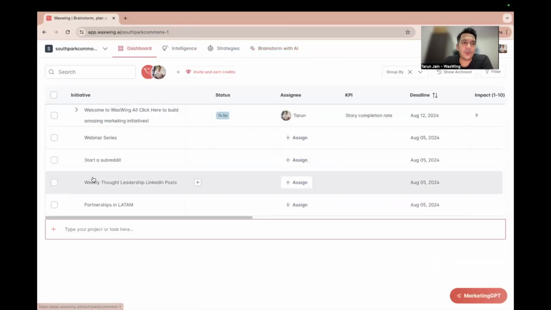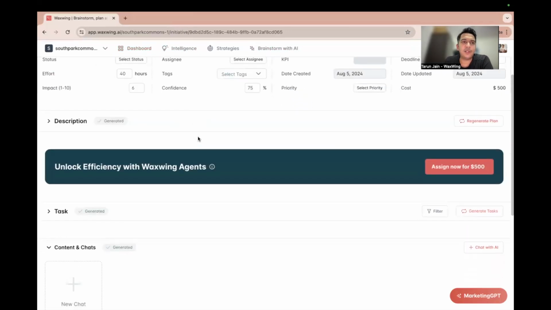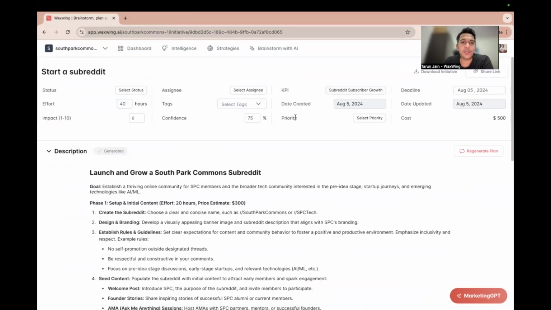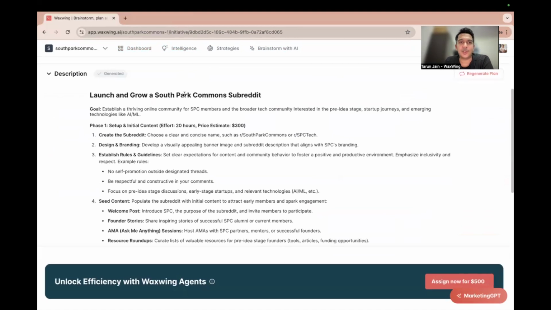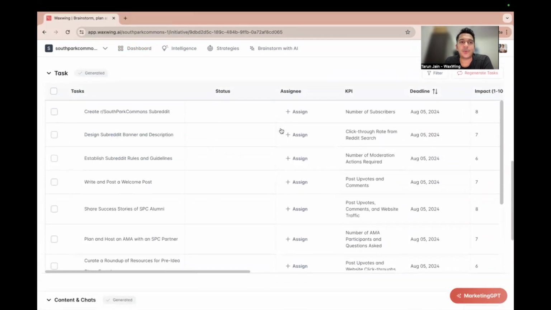But let's go back and look at the projects that we were planning. So let's look at the subreddit. Our AI thinks it will take 40 hours to execute this project. The KPI has already been decided for you, the impact, cost, effort, everything else. Here's the project brief. You want to launch and grow a South Park Common subreddit. This is how you're supposed to do it. Here are the tasks that you need to execute.